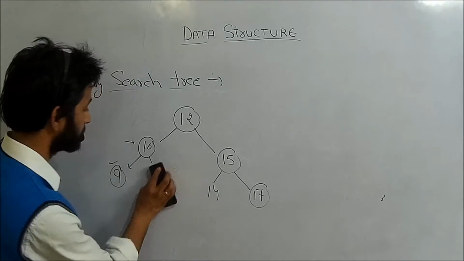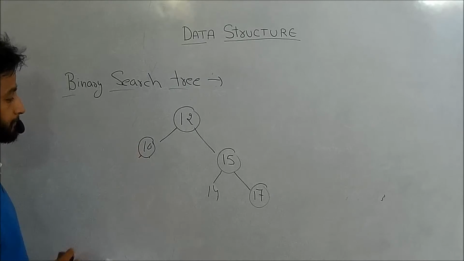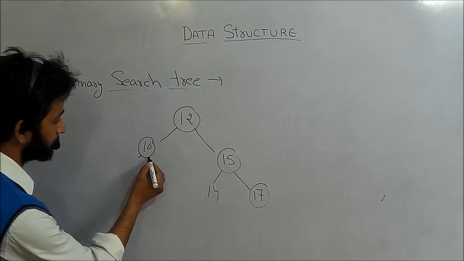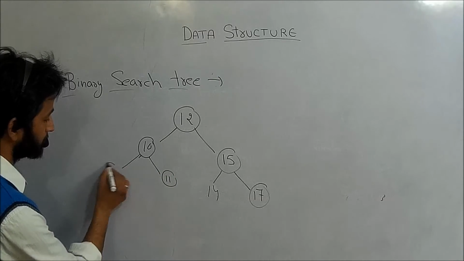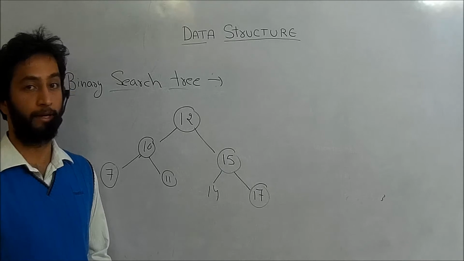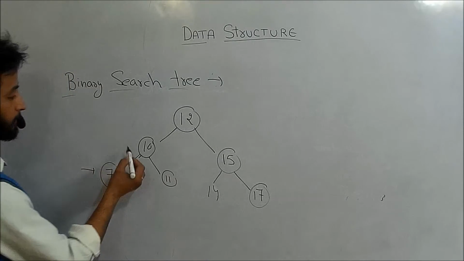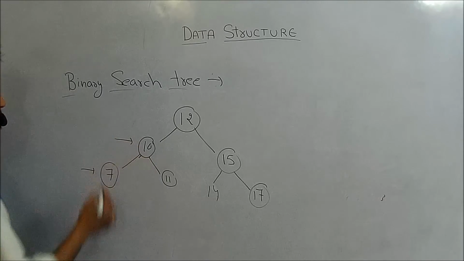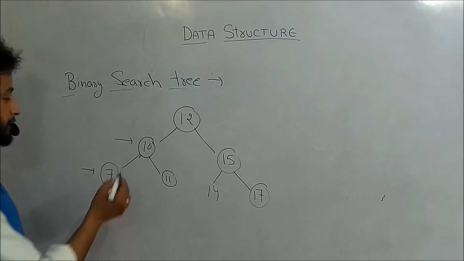Okay, and if I have an element, let us say here I am having 11 and here I am having 7. Okay, so let us check whether the given tree is a binary search tree or not. Let us start with 7. 7 is okay. Now we will check 10. The left side element of 10 will always be less than 10.